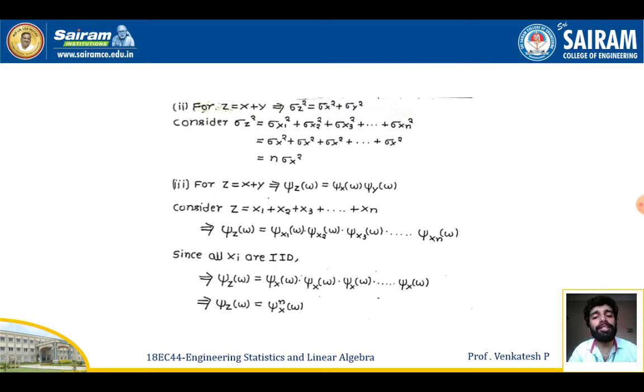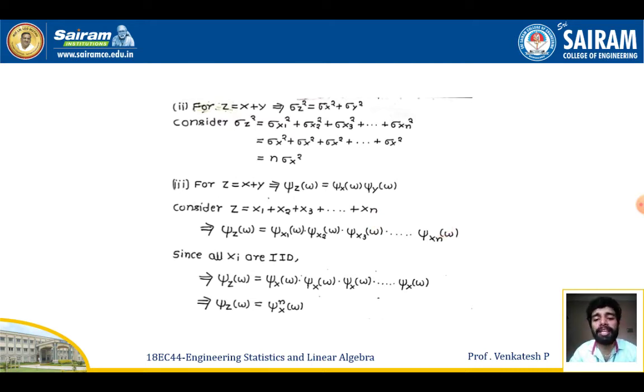Next, the characteristic function. For z is equal to x plus y, the characteristic function psi of omega will be equal to psi of omega with respect to x times psi of omega with respect to y. Now for the sum of IID random variables, that is for n independent and identically distributed random variables, the characteristic function with respect to z will be given by psi of omega for x1 times psi of omega for x2 times psi of omega for x3, and so on till psi of omega for xn, n times.